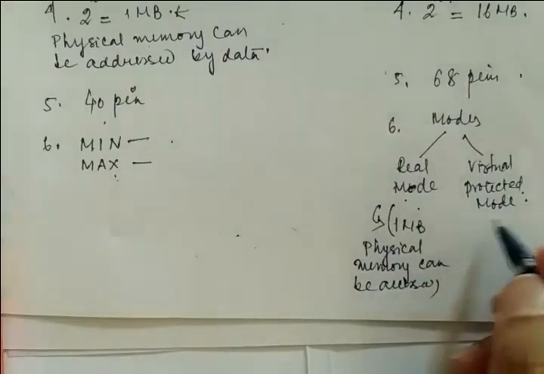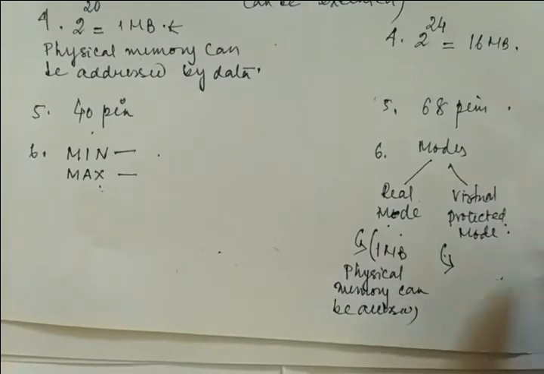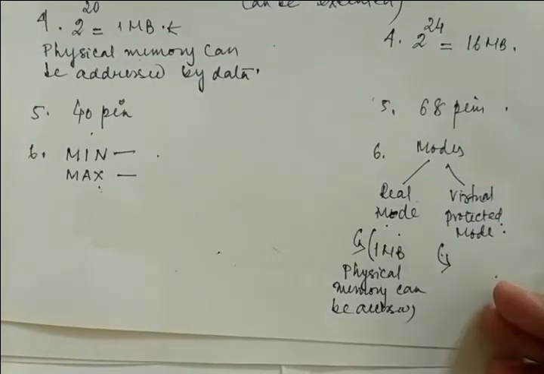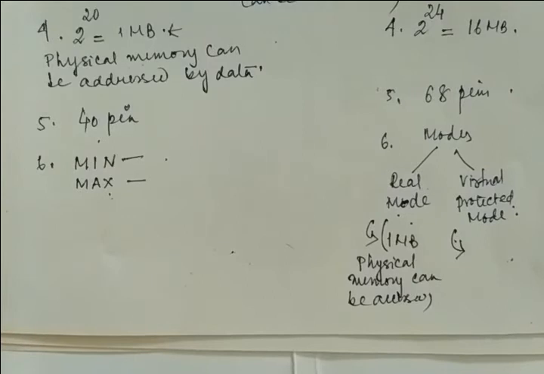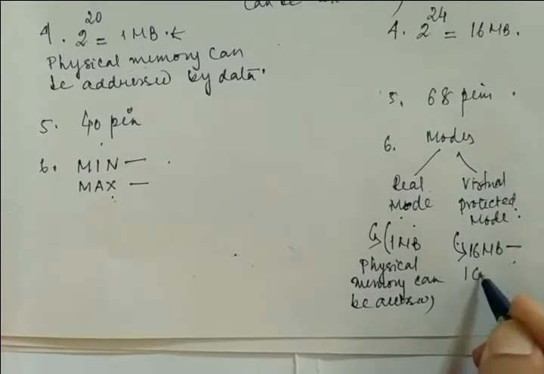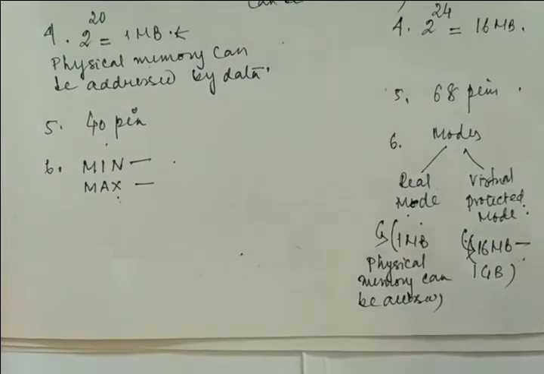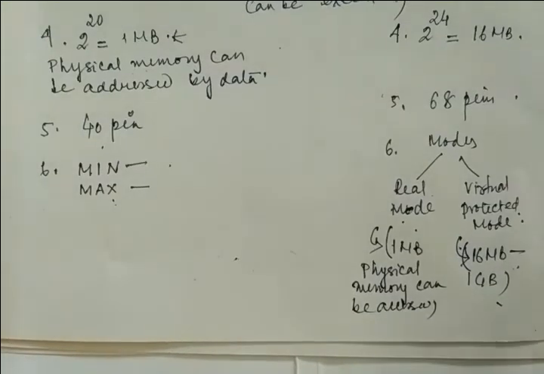But we will work in virtual protected mode. And why is it so? Because in virtual protected mode, from 16 MB, because we have already calculated the memory capacity of 80286, and this is 16 MB, so 16 MB to 1 GB can be accessed in virtual protected mode. So for this, the answer is that up to 1 GB can be accessed, right? Okay, so I think everything is clear.